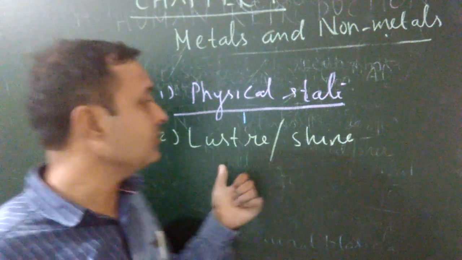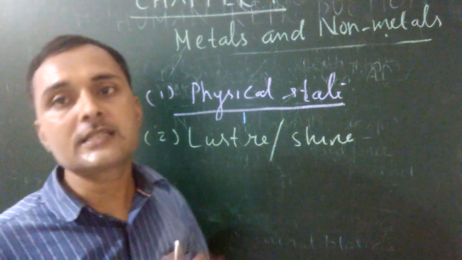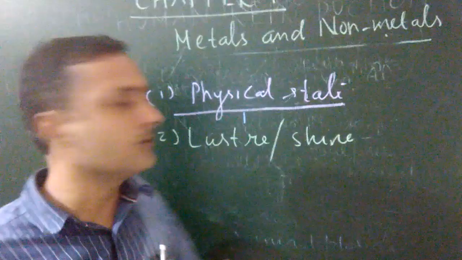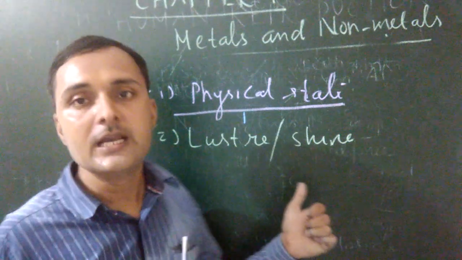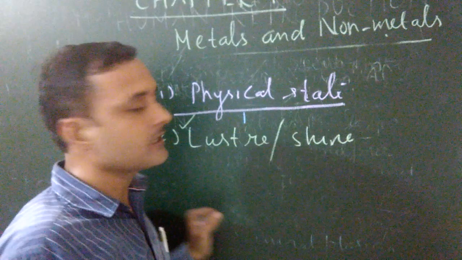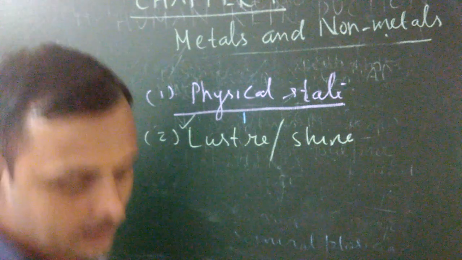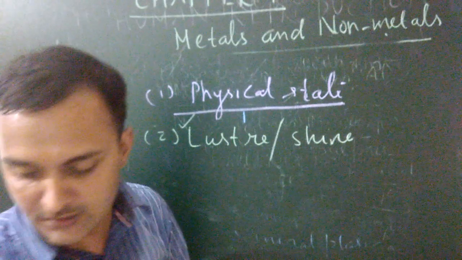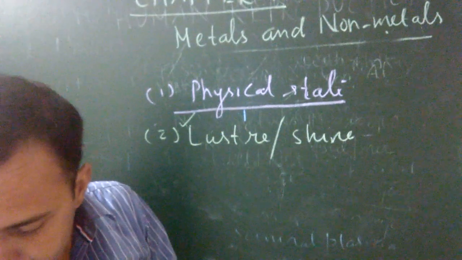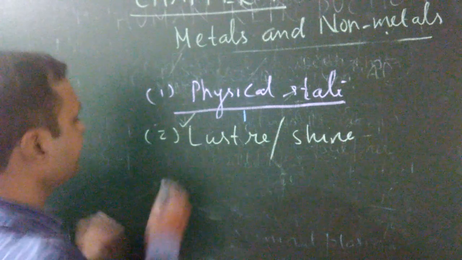What do we mean by the second property, luster or shine? The shining property of an element is known as luster or shine. All metals have lustrous property, non-metals are dull, they have no shining property. Next, the third property is malleability.